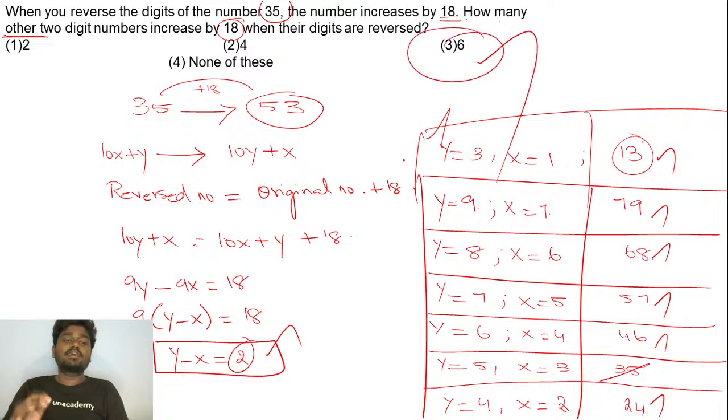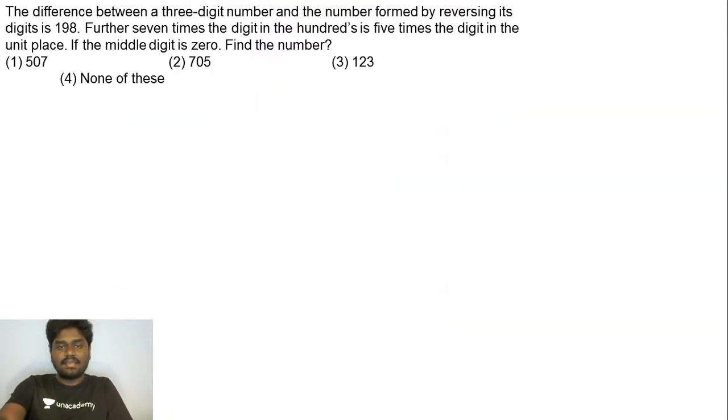You have 6 other 2-digit numbers that increase by 18 when their digits are reversed. Okay, that's what it means. Is that clear, guys? Kindly give me a thumbs up if you're clear with this. Yes. So we'll go for the next one.